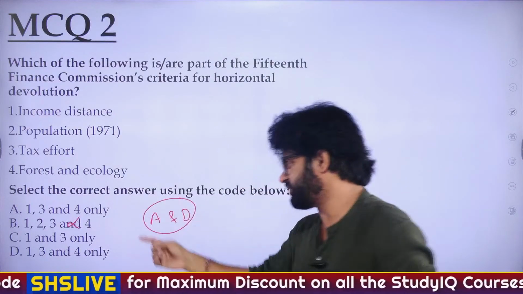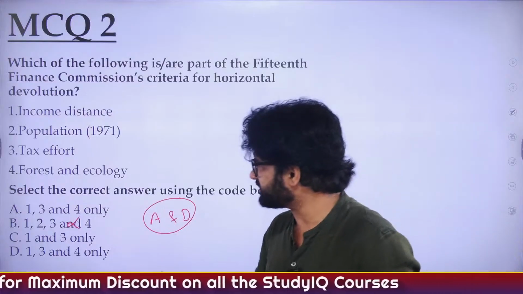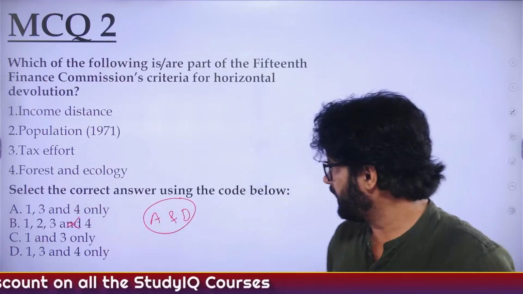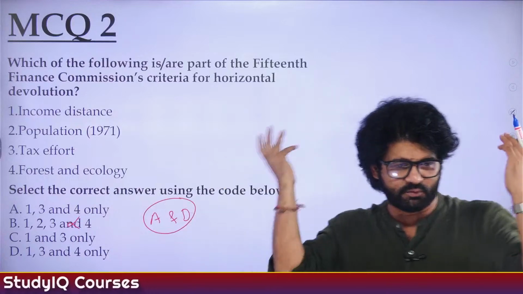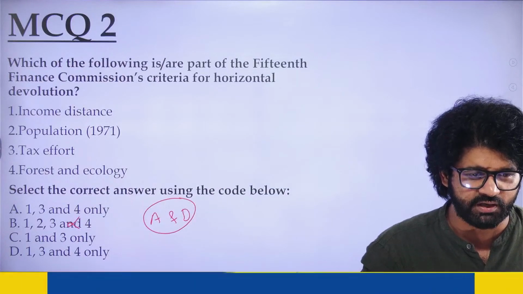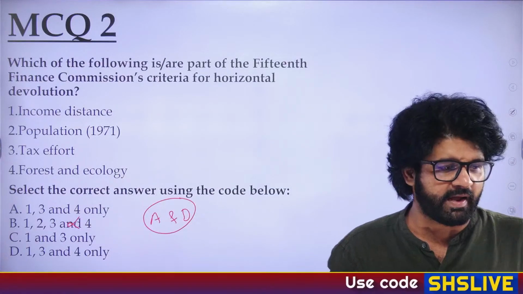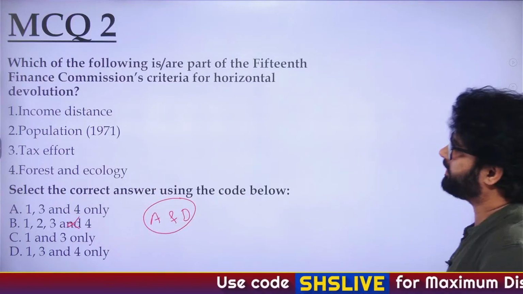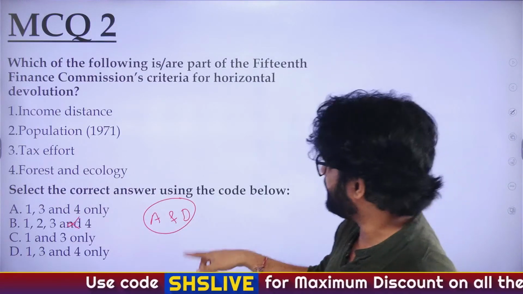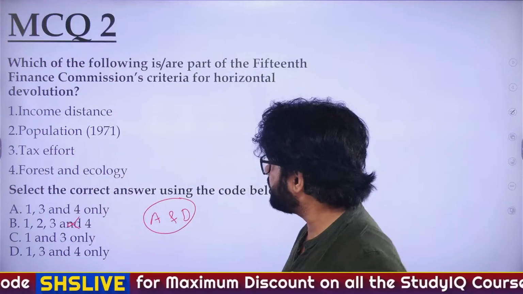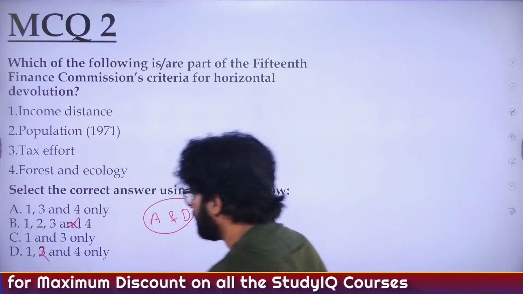UPSC also makes mistakes, not like this, but yes, that can happen sometimes. So the answer is 1, 3 and 4, and yeah, A and D, whatever you want to call it. So Ravi, Rishi, RJ, Mamta, Sanjana, everybody has given a correct answer. You people are awesome, just like a wow. I will change it when I share it in the Telegram group. I will change the last option to D, 1, 2 and 4.